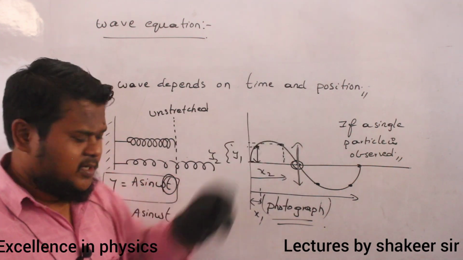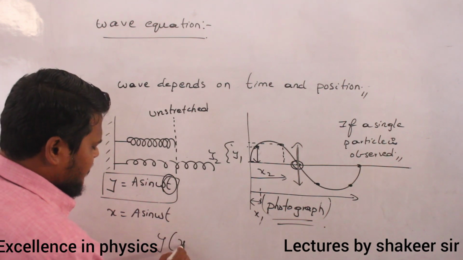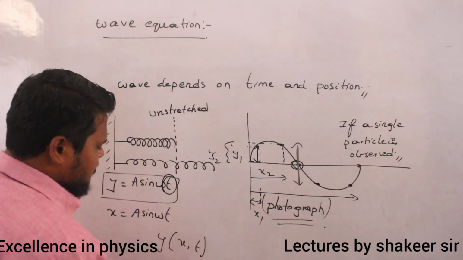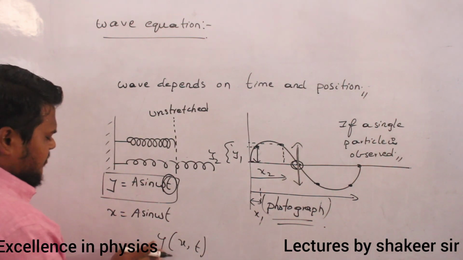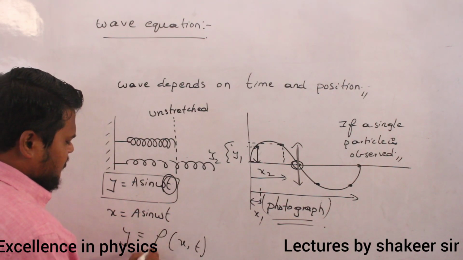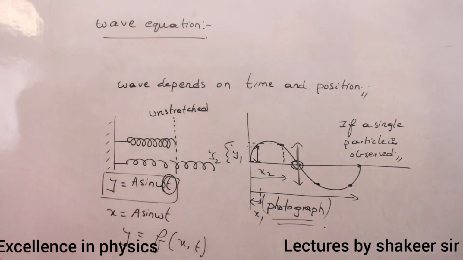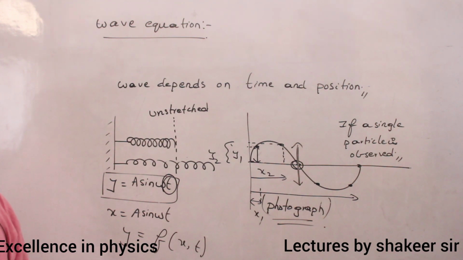Are you able to understand? So wave is always a function of x comma t. This is what I will write. Or I can write y is equals to a function of x comma t. So the position of any particle is always a function of displacement as well as time. Understood up to here? Make a note of this one.